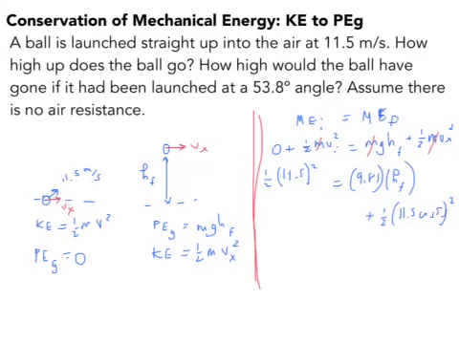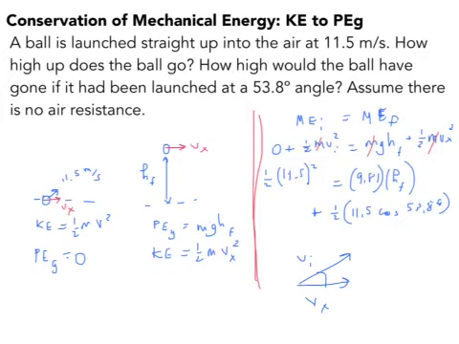Just in case we forgot why that's true, if this is the initial velocity, and this is the x component, and that angle right there is 53.8, we could draw the y component, and you see that the cosine of 53.8 is Vx over Vi, where Vi is 11.5.